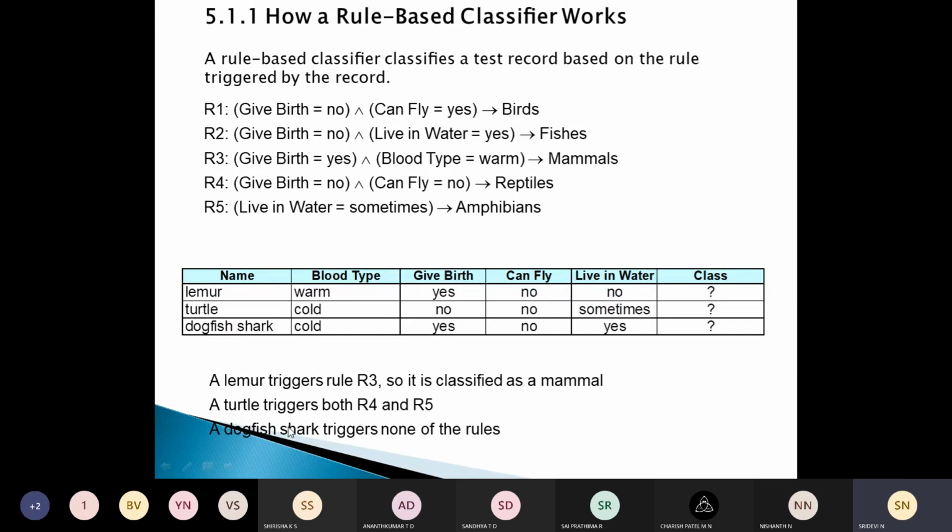It's classified as mammal. On the other hand, if we take this turtle, it is cold-blooded, it doesn't give birth and it cannot fly.